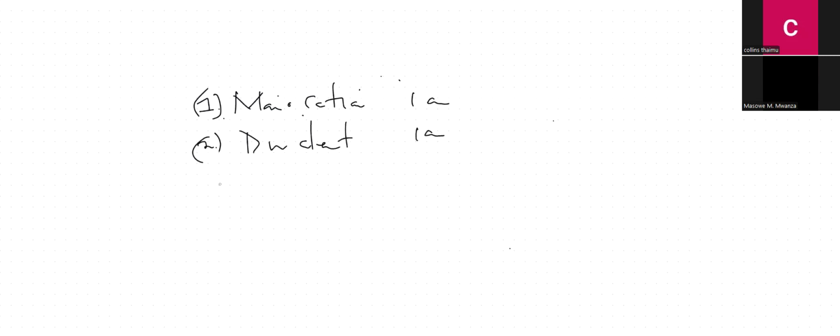So there are three different types of cations. One, we've got what we call a monovalent cation. Second, we've got what we call a divalent cation. And third, we have got what we call a trivalent cation. We said there are how many types of cations? Three. What are the three cations? Monovalent, divalent, and trivalent cations.